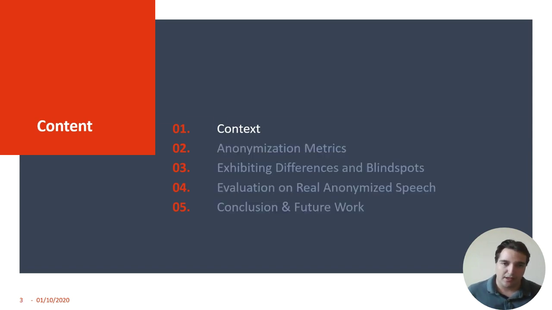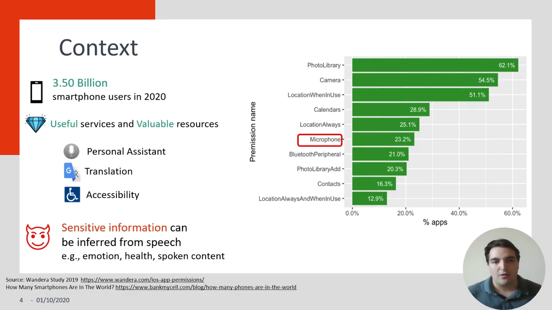Let's start with some context. There is a wide number of smartphones available to users. Those smartphones have applications that ask for permission to get access to some data on sensors from the device, and the microphone that gathers speech data is one of the most asked permissions, with 23%.